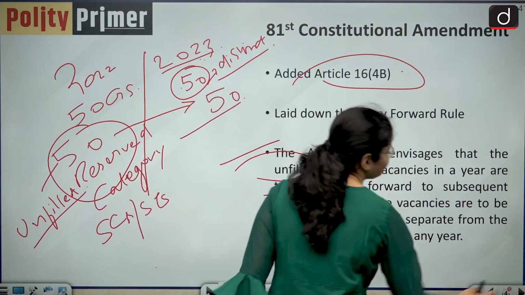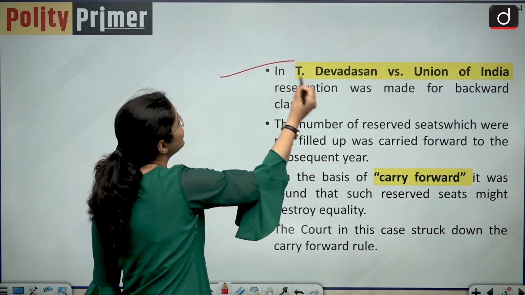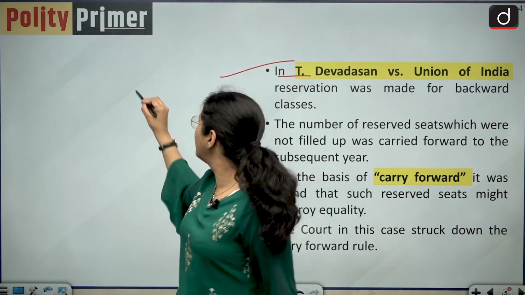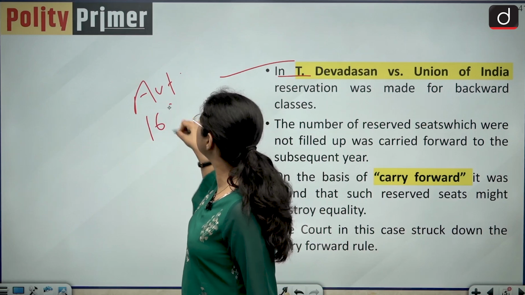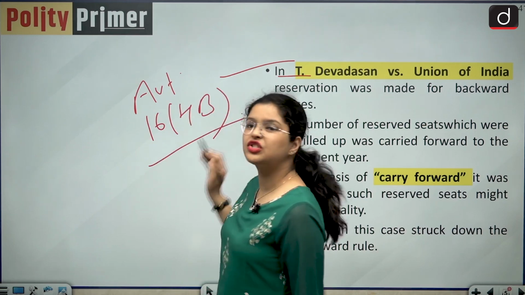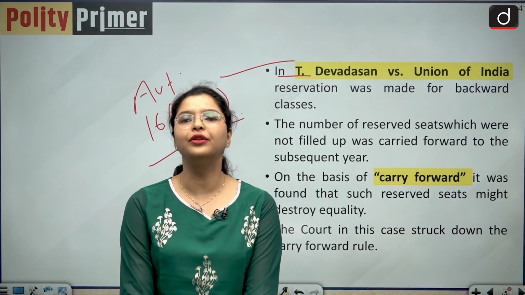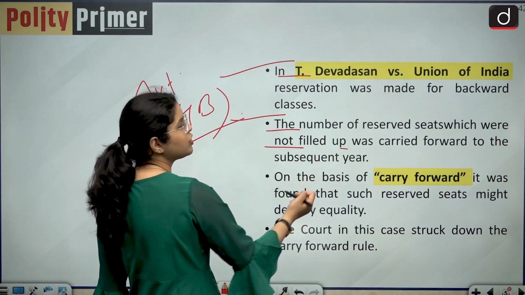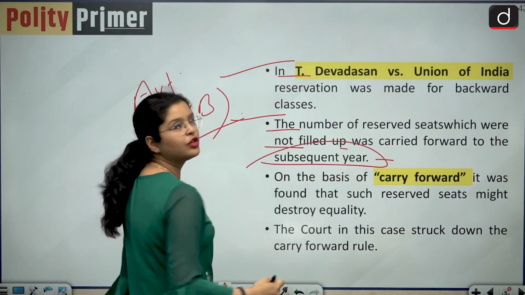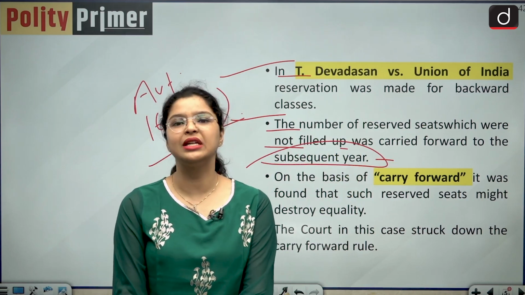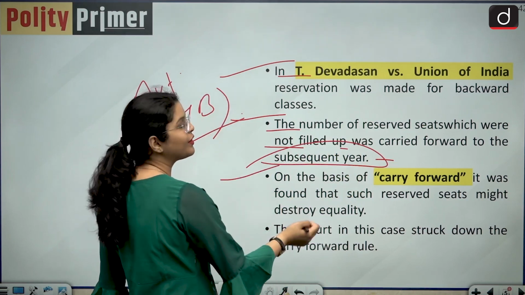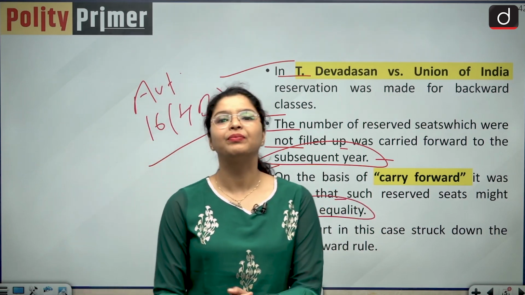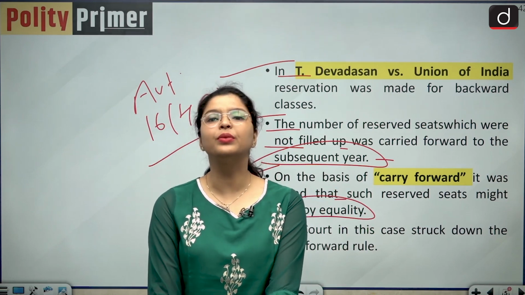Moving forward, this is the landmark case, T. Devdasan versus Union of India, in which the inclusion of Article 16 clause 4B was challenged before the Honorable Supreme Court of India. The number of reserved seats which were not filled up was carried forward to the subsequent year by virtue of Article 16 clause 4B. We have seen this already. And on the basis of carry forward, it was found that such reserved seats might destroy equality. This was the opinion of the Honorable Supreme Court in this case.